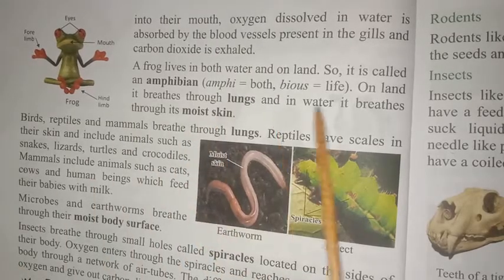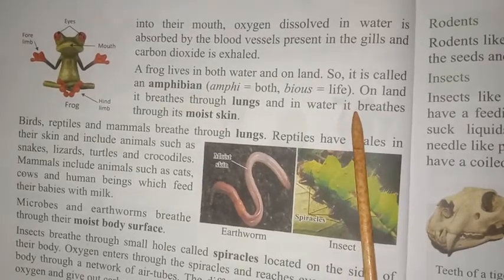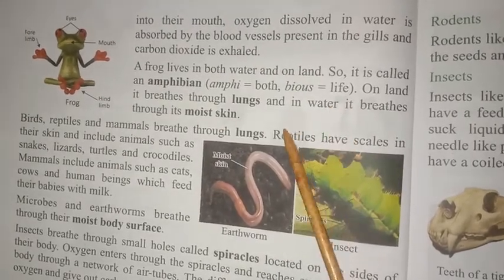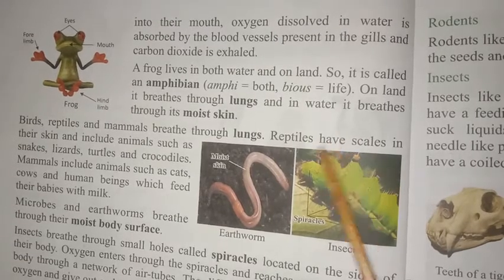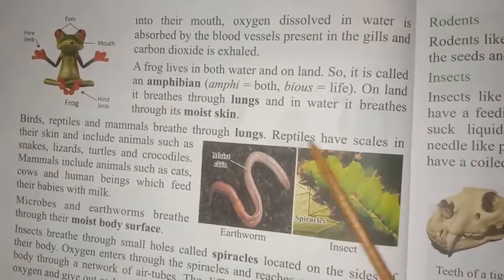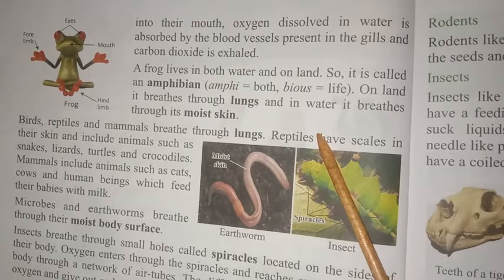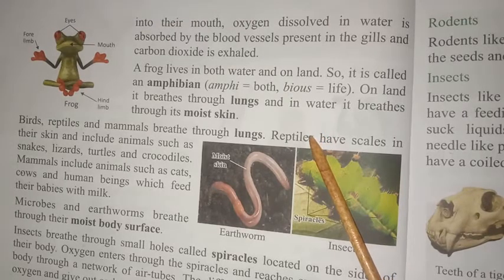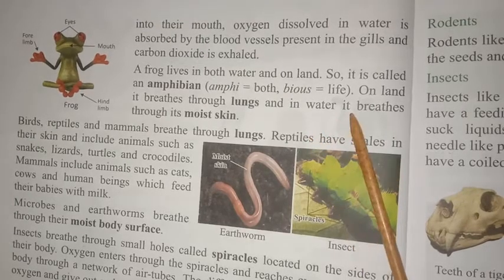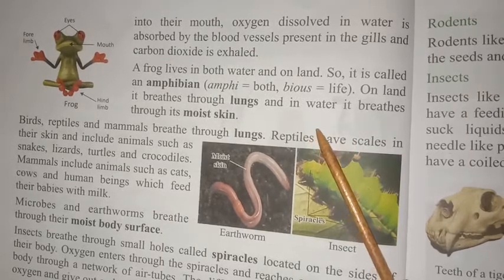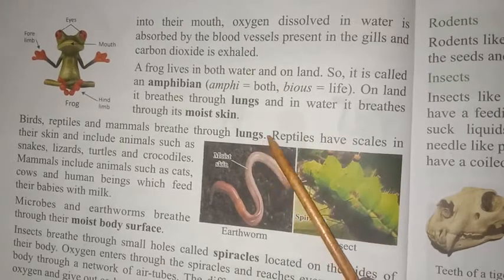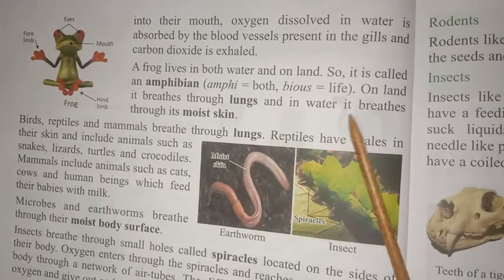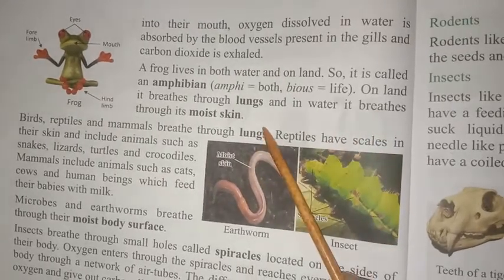A frog lives both on land and in water. A frog is an animal that lives in water and on land also, so it is called an amphibian. Amphibian means an animal that lives both on land and in water.